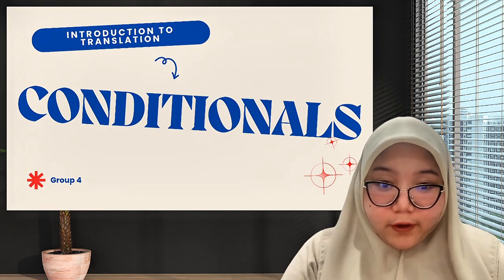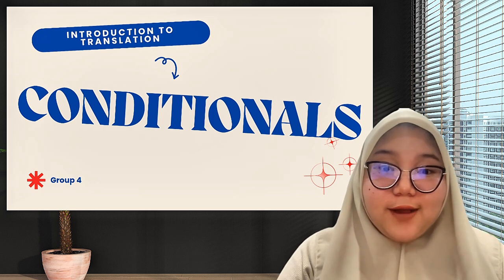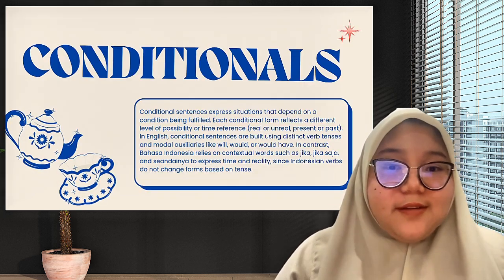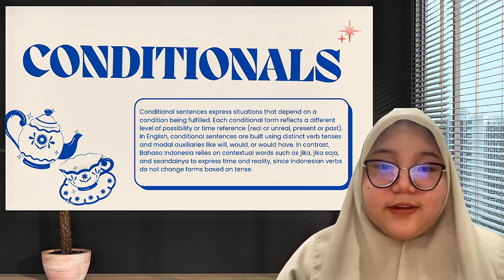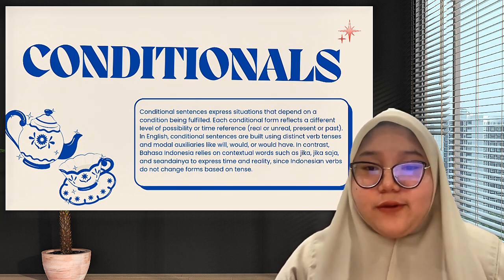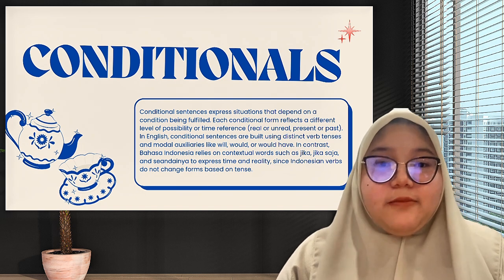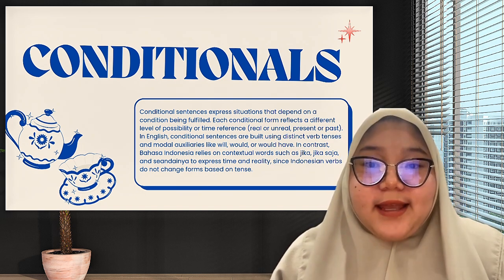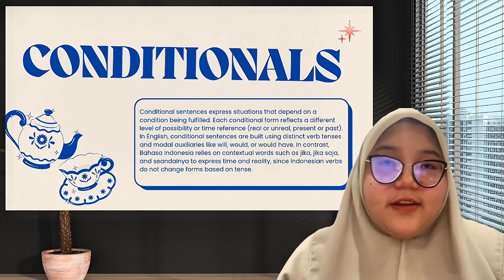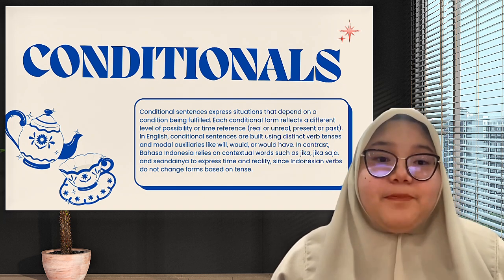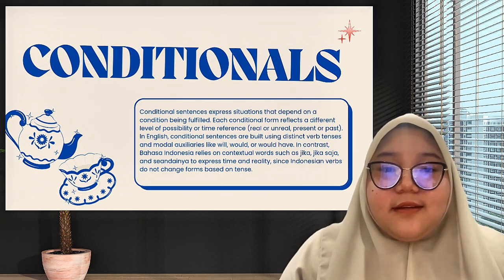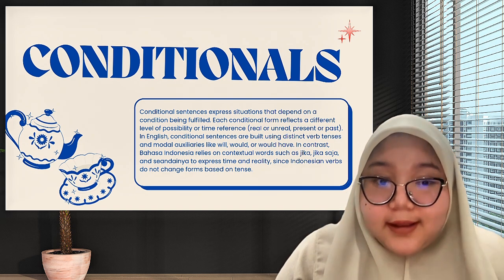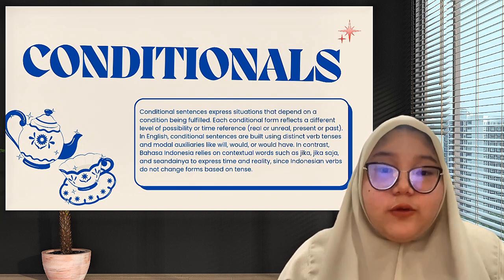We are from group 4 and today we're going to present to you how these conditional sentences work. Well, conditional sentences express situations that depend on a condition being fulfilled. Each conditional form reflects a different level of possibility or time reference, like real or unreal, present, and or past. In English, conditional sentences are built using distinct tenses and modal auxiliaries like will, would, or would have.